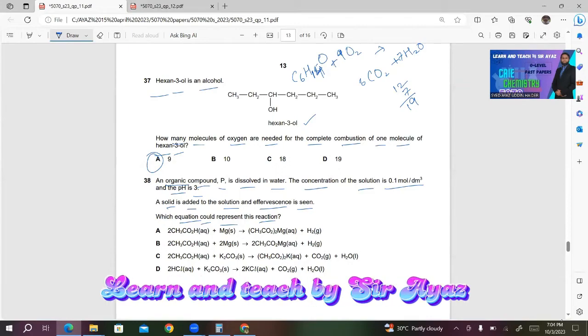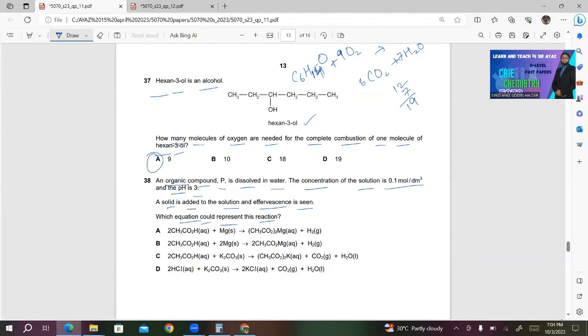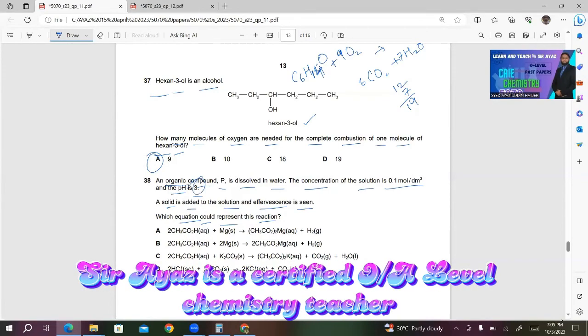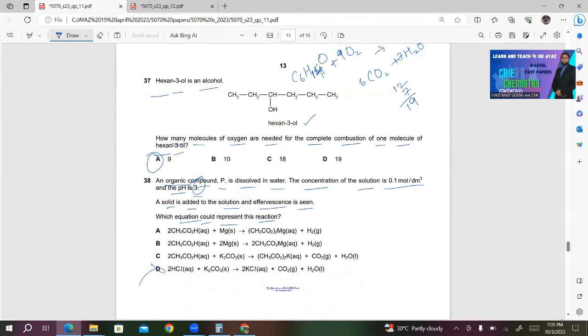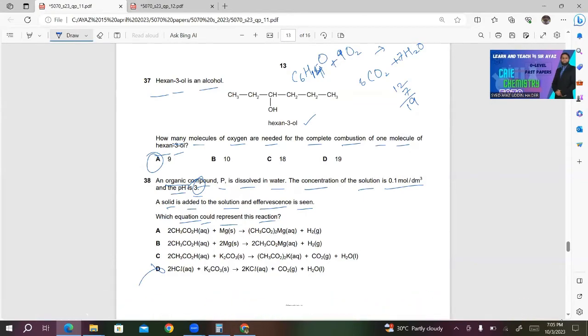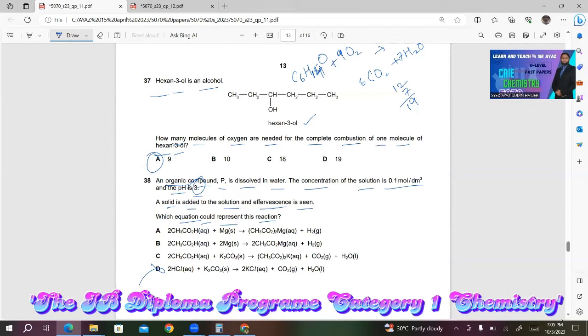Point is that it is organic compound. It is not mineral acid. pH is 3, but it's not a mineral acid. So automatically choice D is incorrect. Now they have added solid. The effervescence is seen. When they are saying effervescence seen, it means there must be hydrogen gas produced. So I'm looking at the equations one by one.